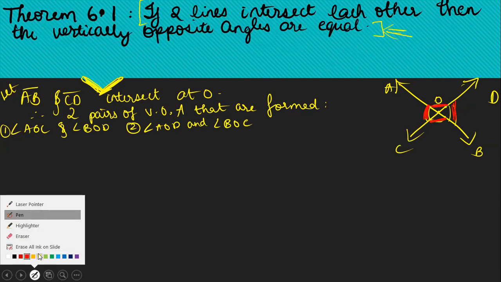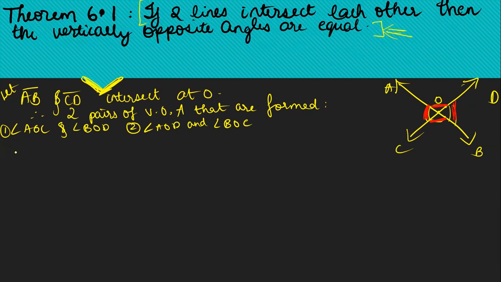Fine. So now coming back, we need to prove. So to prove, what do we need to prove? Angle AOC is equal to angle BOD and angle AOD is equal to angle BOC. Okay, so you need to prove this. So proof.